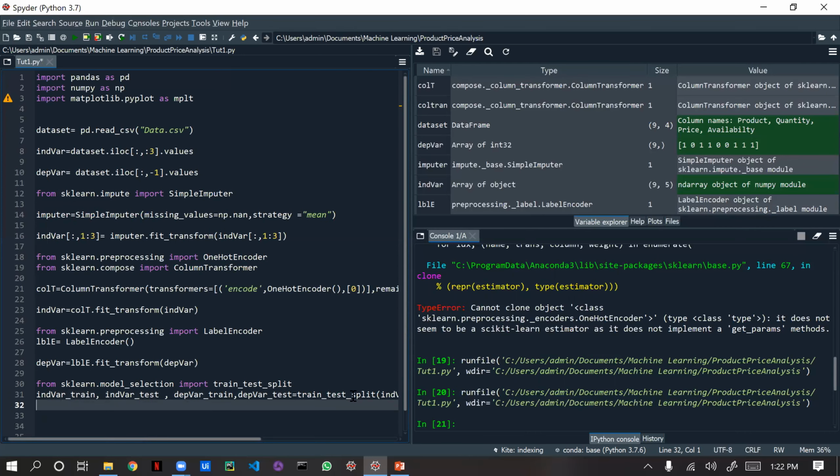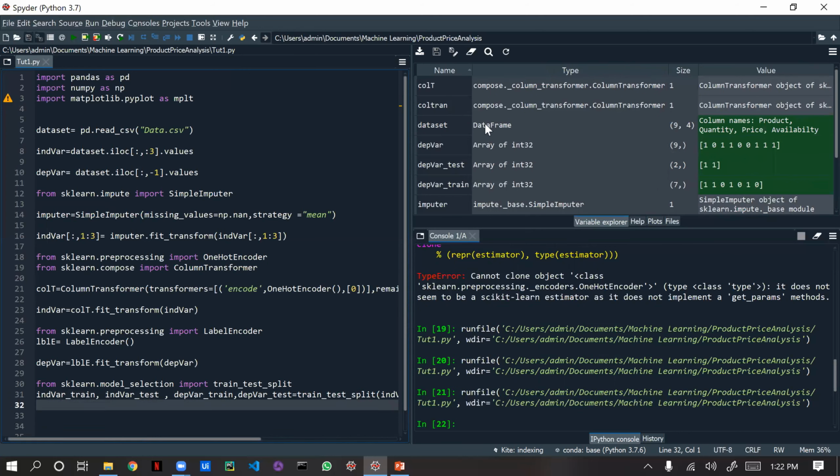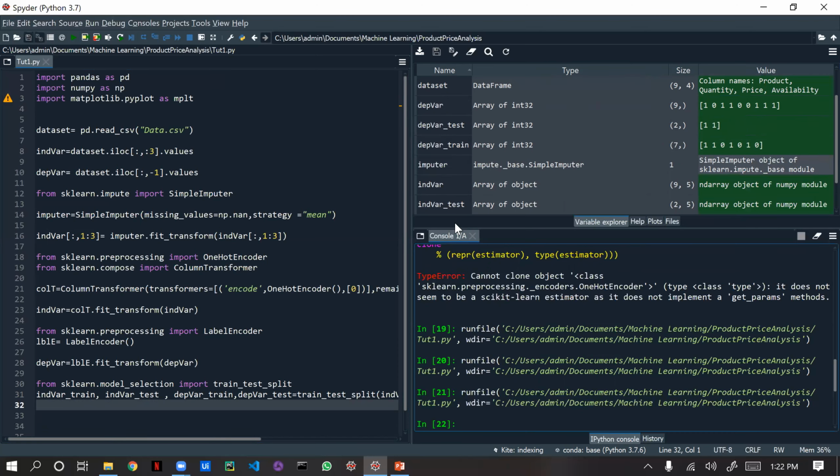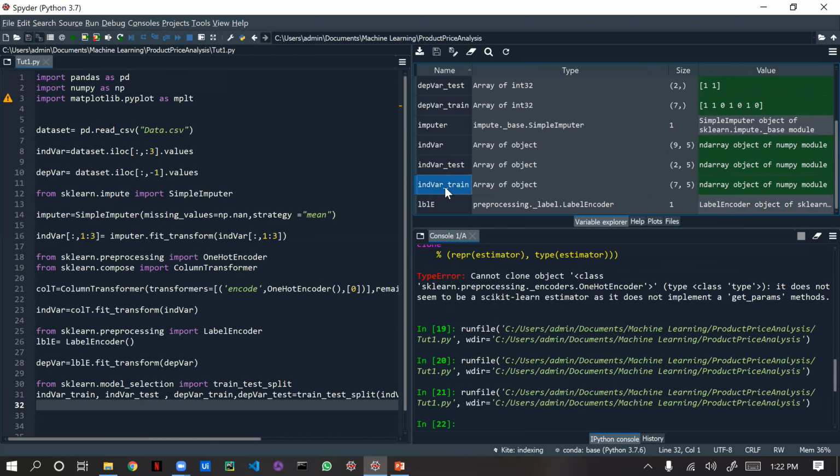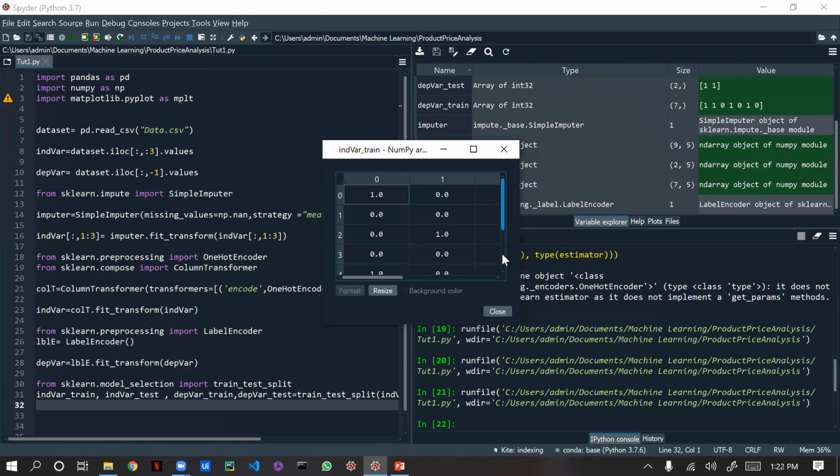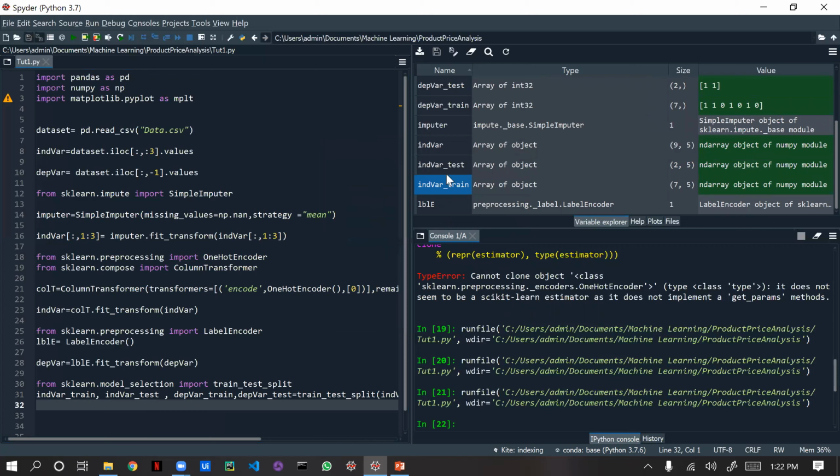Just give enter. Now we are going to run this. We'll just click on run. Yes, we got it here, right? Dependent test, dependent train. Oh, it's not coming down. Yeah, independent test, and here will be independent train. Just open this independent test. We have this data. I gave 20% for test, right?